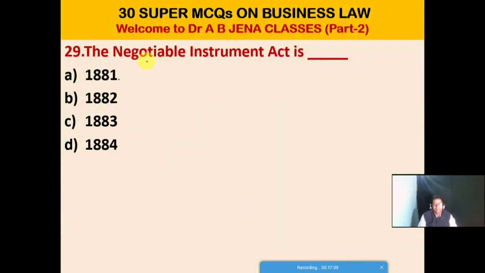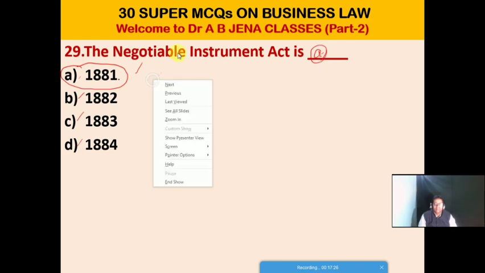Next MCQ: the Negotiable Instrument Act is what? A. 1881, B. 1882, C. 1883, D. 1884. Friends, A is the right option for this MCQ. The Negotiable Instrument Act is 1881.